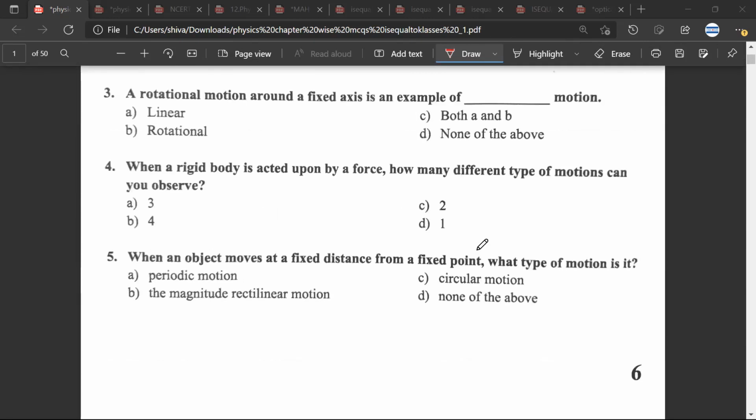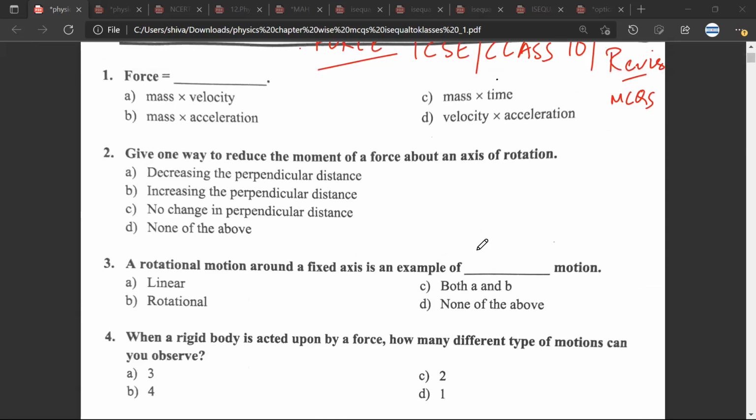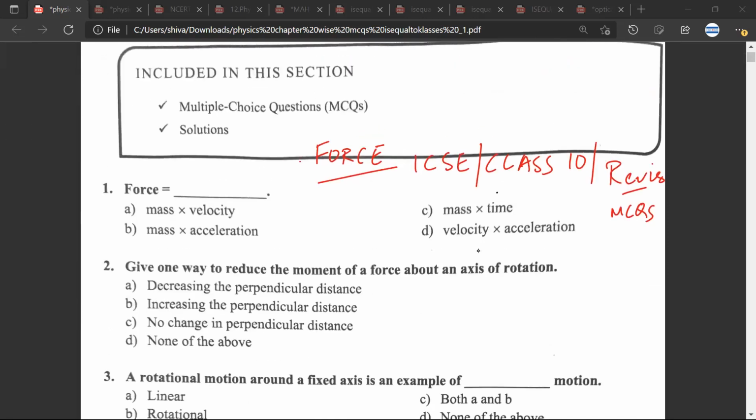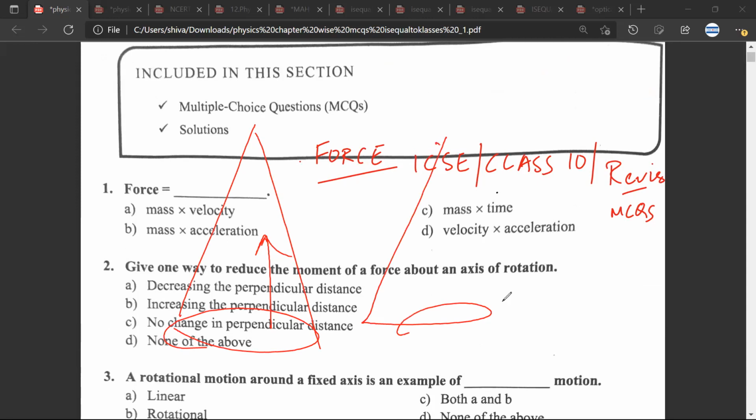Then be clear, when we discuss the cone, from where you are taking the center of gravity. Are you taking the center of gravity from the base, or from the vertex? Any doubt? No doubt. Great, sir.